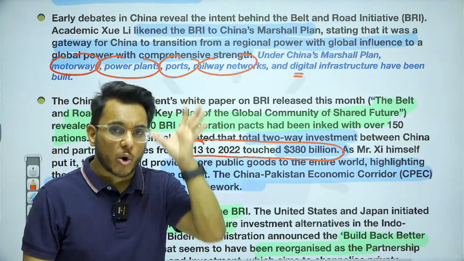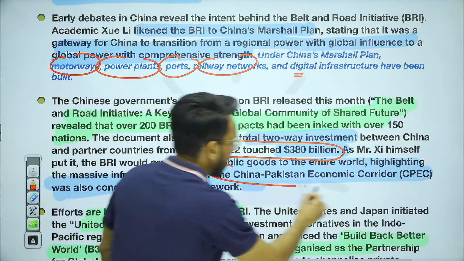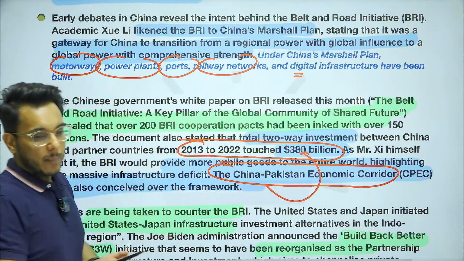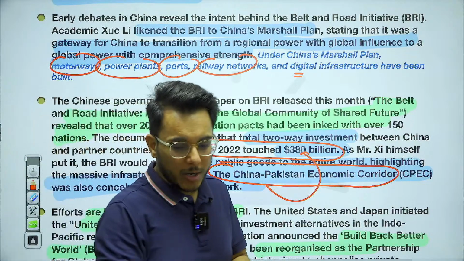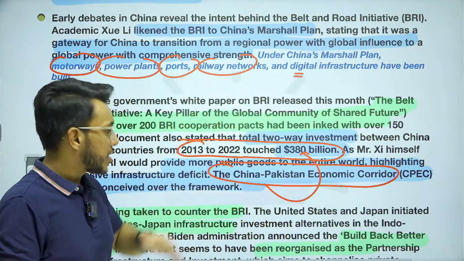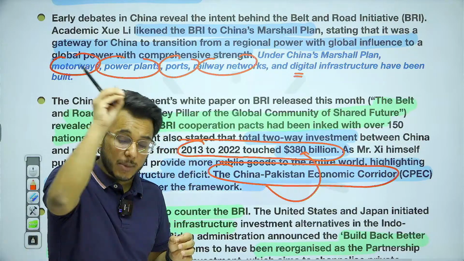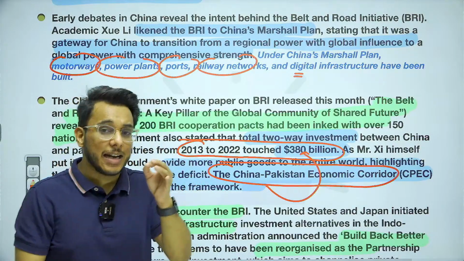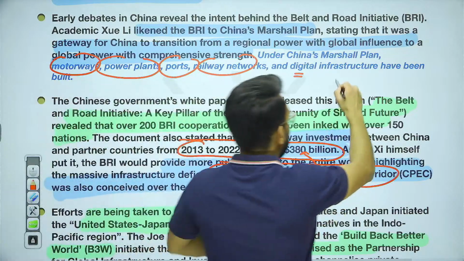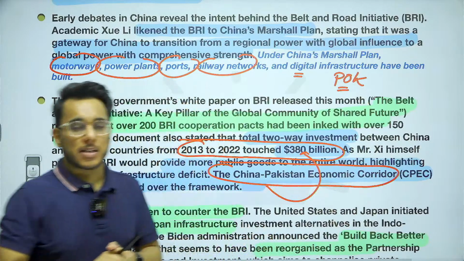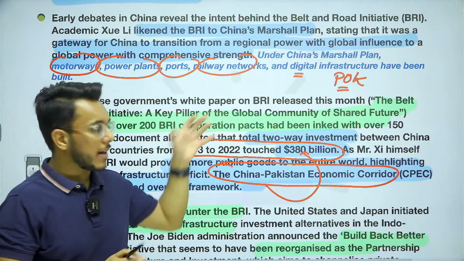One of the most controversial is the China Pakistan Economic Corridor, which is a specific component under the Belt and Road Initiative. The China Pakistan Economic Corridor is a connectivity project between China and Pakistan, and it is passing through illegally Pakistan occupied Kashmir.